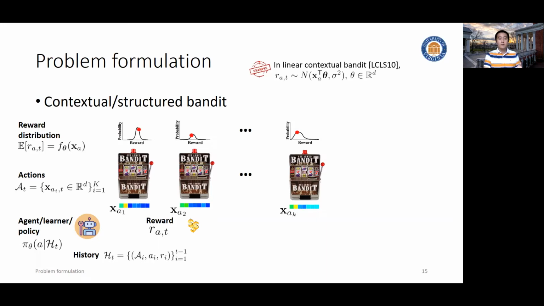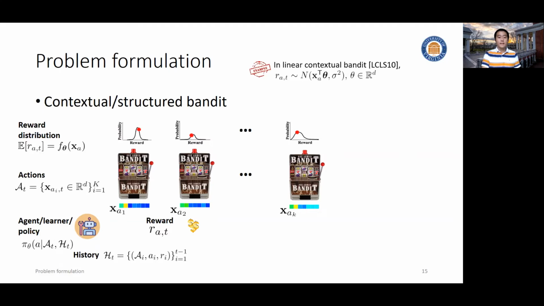And then the history of this agent will be expanded by the arm, the feature vector, and then the corresponding reward in history that the agent has explored. And then accordingly, the agent needs to decide its policy based on the context vector in history and the reward in history.